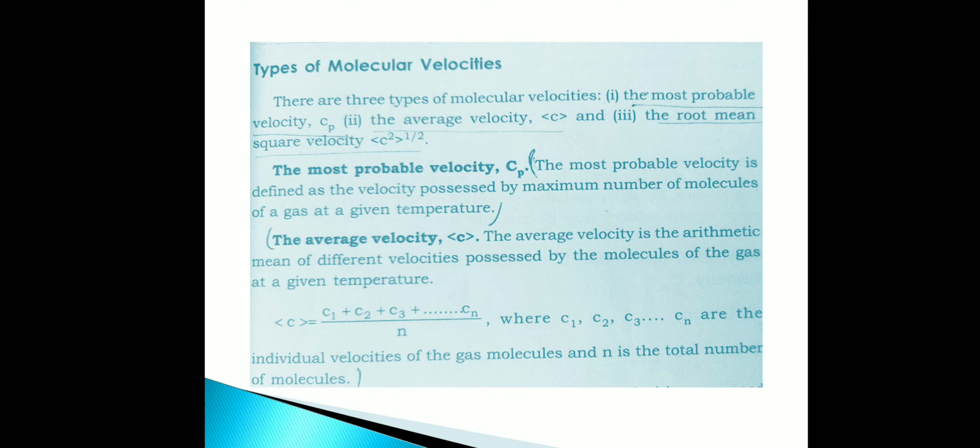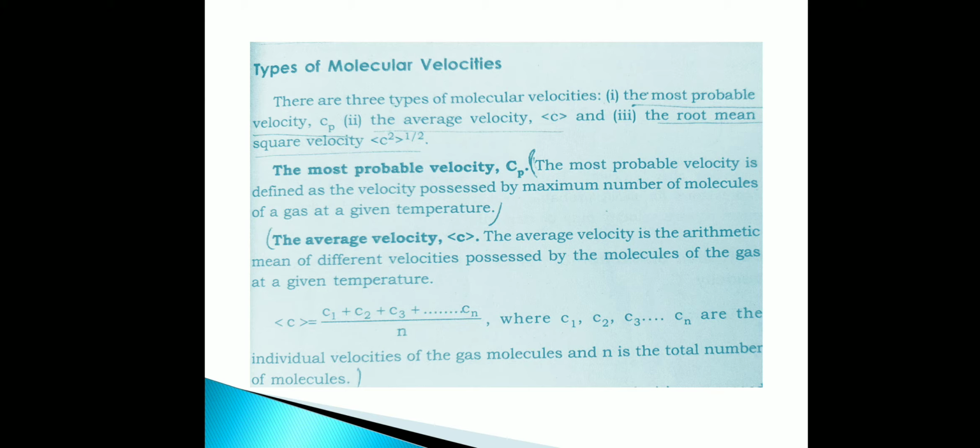From the plot of Maxwell-Boltzmann distribution of molecular velocities, it is clear that there are three types of velocities: most probable velocity, mean velocity, and RMS velocity, that is root mean square velocity. The most probable velocity is the higher peak of the curve, that is Cp. It is defined as the velocity possessed by maximum number of molecules of a gas at a given temperature.